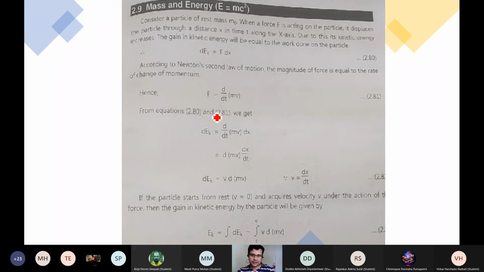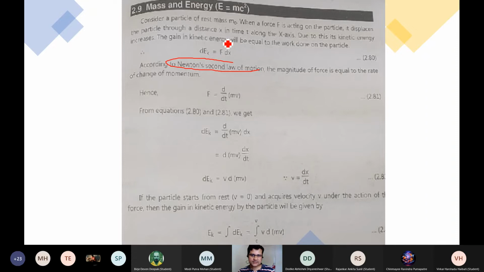So classically, we know those Newtonian equations. The energy you can express with the second law of motion. The force into displacement, that is the energy you can express. So generally you say that this is the kinetic energy which increases. So don't confuse the total energy here. I'm just talking about the rest mass energy: whatever the mass that the particle possesses, you just multiply with the square of the speed of light, that energy E suffix 0, we call that the rest mass energy.